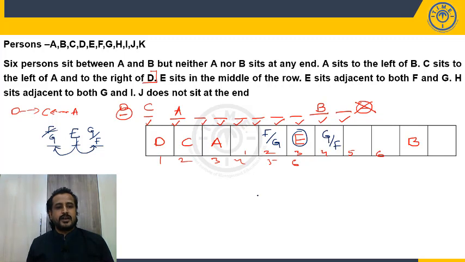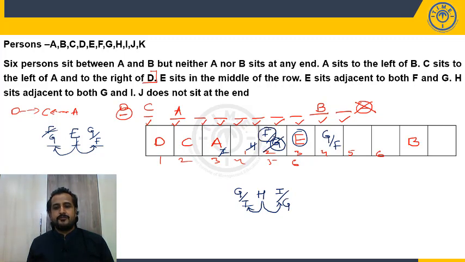What is the next information? H sits adjacent to both G and I. So H sits adjacent to both G and I. Again, this H, G and I will come in consecutive positions, but we do not know whether I is immediate left of H or I is immediate right of H. That we don't know. But GHI or IHG. But if I take the G here, H should be adjacent to G and I. So if it is a G, it should be H. It should be I. Is it possible? No, it is already A.